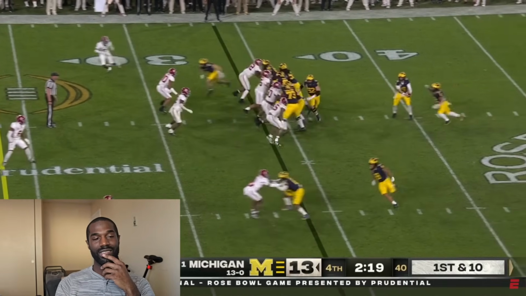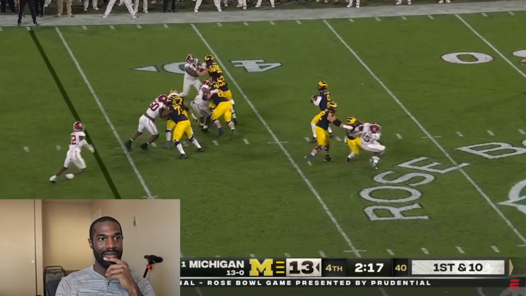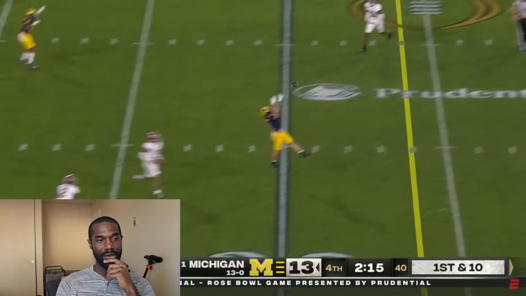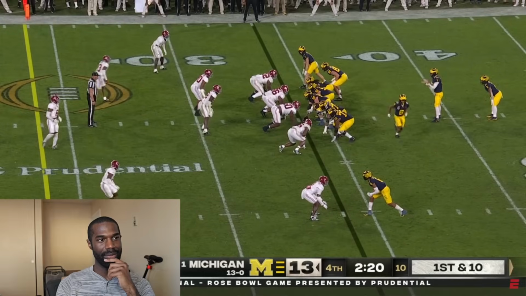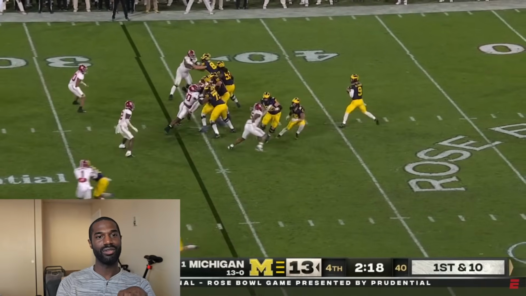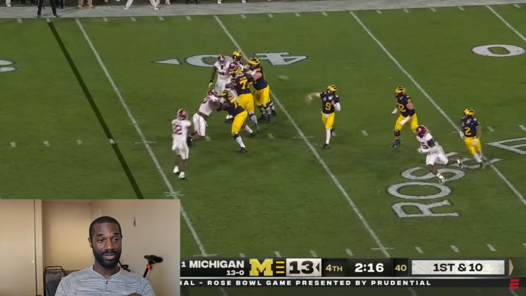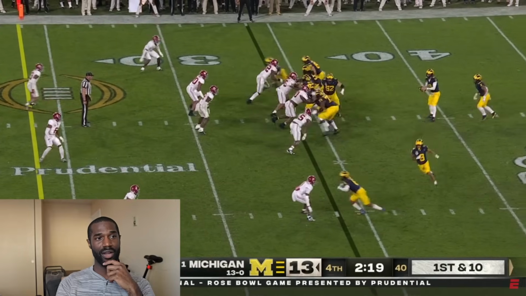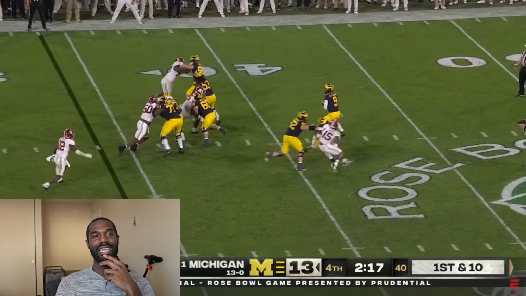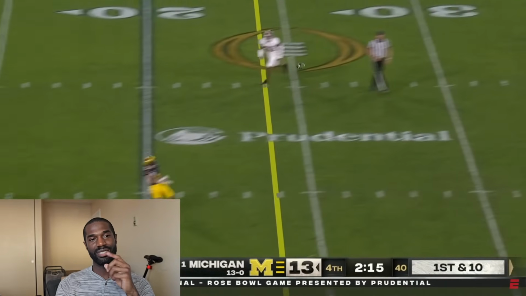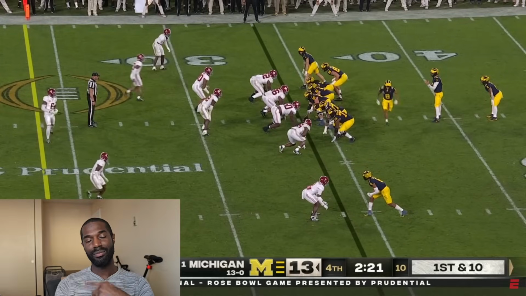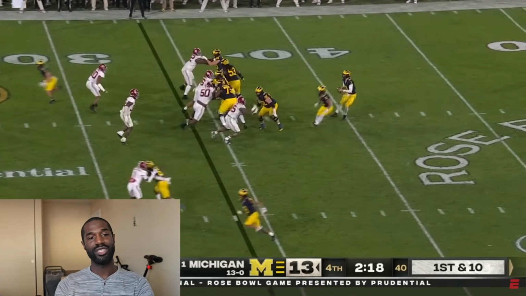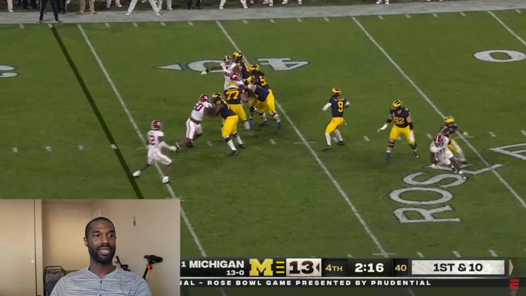So it's 2 minutes and 20 seconds. This is the next play. 1st and 10. Michigan is in a very similar... No, they switched. They finally substituted. So Alabama did too, to get into a nickel formation, because Michigan is in the pistol formation, but in 11 personnel, one running back set behind J.J. McCarthy. You've got the tight end number 89 in the H-back position on the right side with Roman Wilson next to him. And you've got number 8, the wide receiver, in motion coming across the field, and the wide receiver number 6 being guarded by Kool-Aid McKinstry.